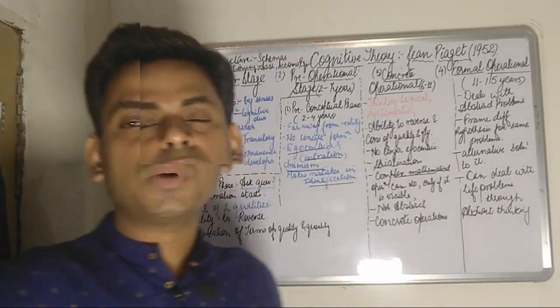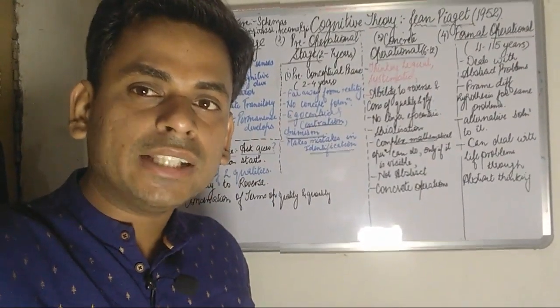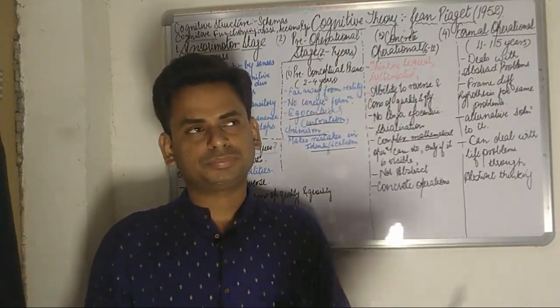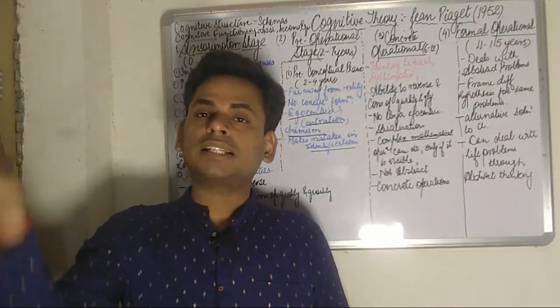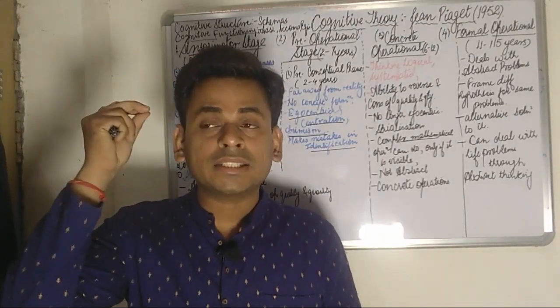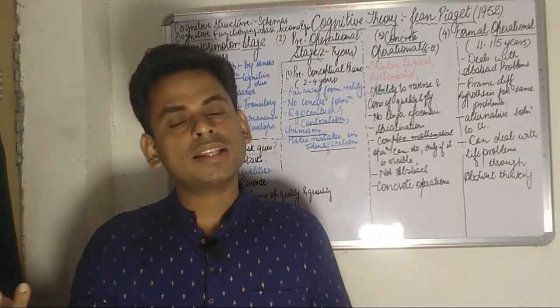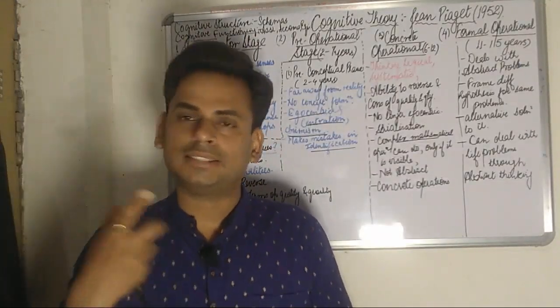So students, this was a short discussion about the cognitive structure and the cognitive functioning. The cognitive structure basically comprises the schemas, and these schemas are the set of instincts or the basic information that the child is holding since birth. These basic instincts can be looking, grasping, sucking, etc.